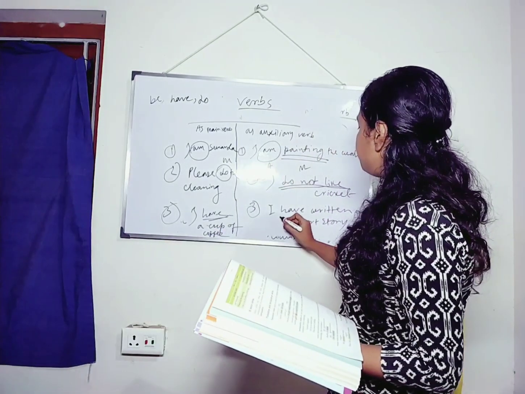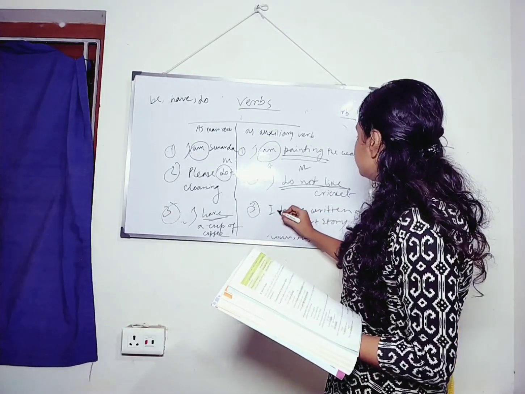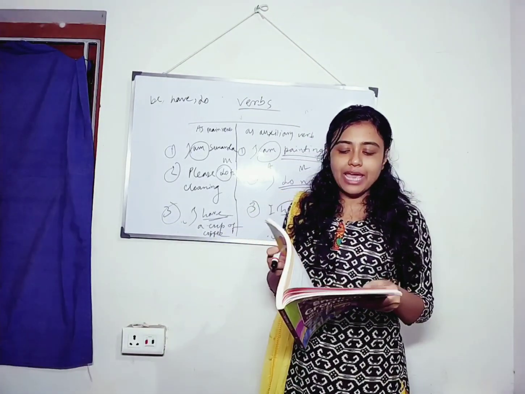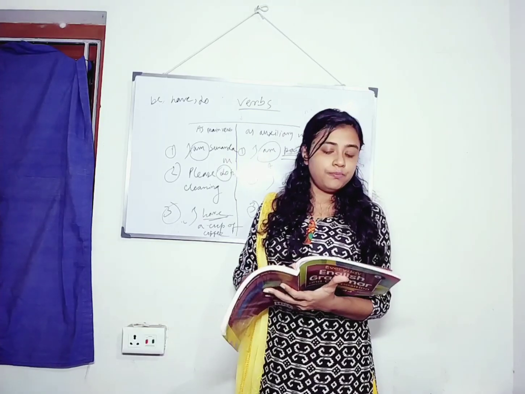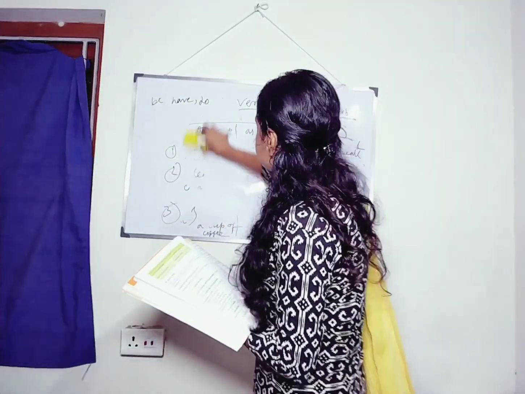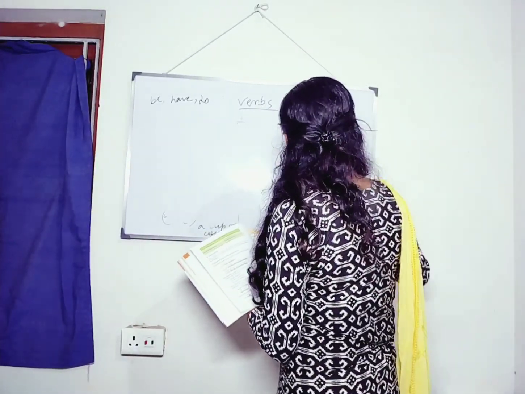Here have is used as a helping verb or as an auxiliary verb, right? So we have learned this. Now another thing, note this one, it's very important.